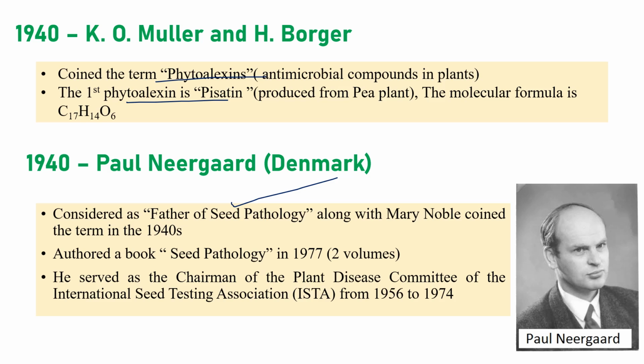He wrote two books on seed pathology, volume 1 and volume 2, that were published in 1977. The year is also very, very important. And he's the first chairman of ISTA, the International Seed Testing Association, between 1956 and 1974.